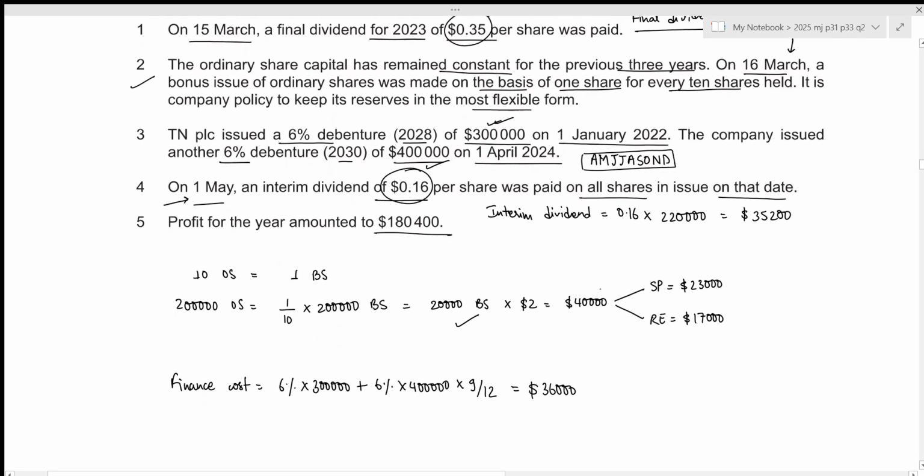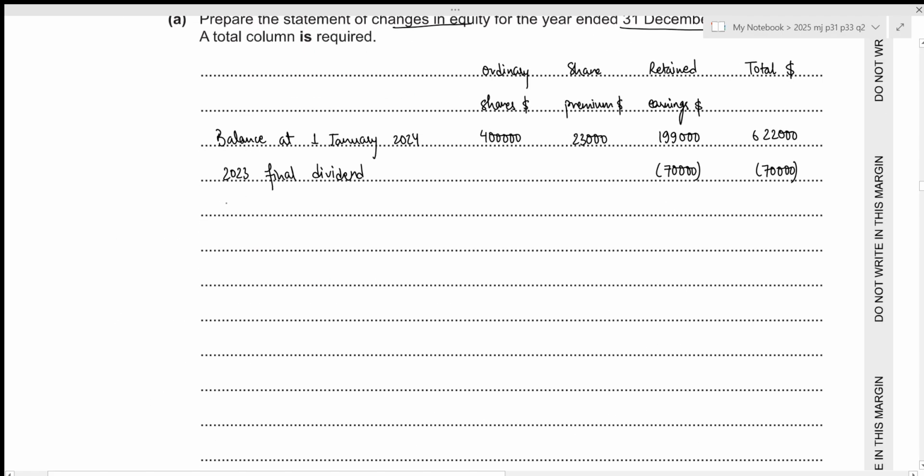Then the second transaction was our bonus issue. So for bonus issue, the total value was of 40,000. So this should be recorded within our ordinary share capital. Then we need to subtract 23,000 from the share premium and 17,000 from the retained earnings. Let's write it down. This is for bonus issue. We issued a total value of 40,000, out of which 23,000 is being funded by the share premium and 17,000 is being funded by the retained earnings. And always remember, for bonus issue, the total will be 0.